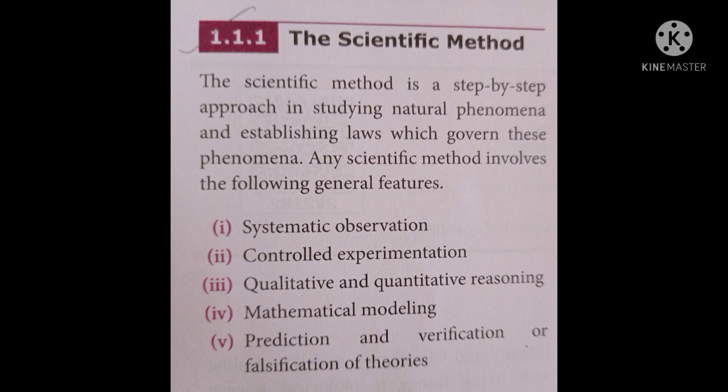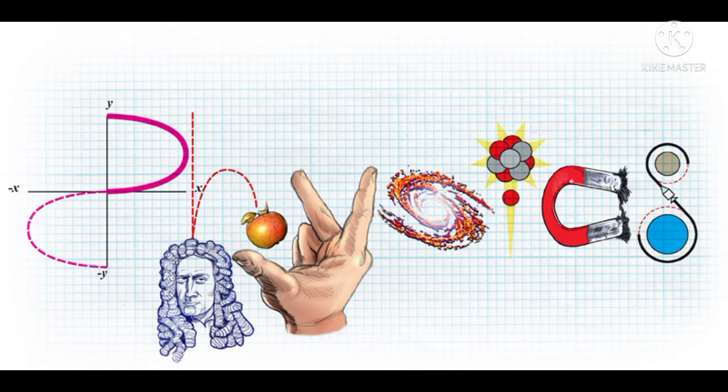Next, we see the scientific method. The scientific method is a step-by-step approach in studying natural phenomena and establishing laws which govern these phenomena. This scientific method has some steps that are systematic observation, controlled experimentation, qualitative and quantitative reasoning, mathematical modeling, and finally prediction and verification.